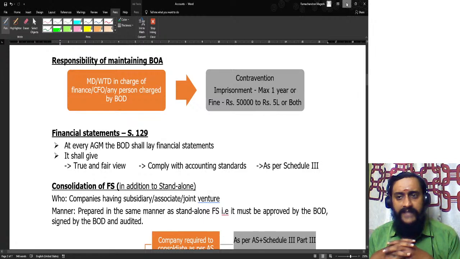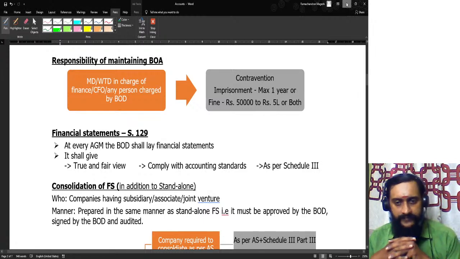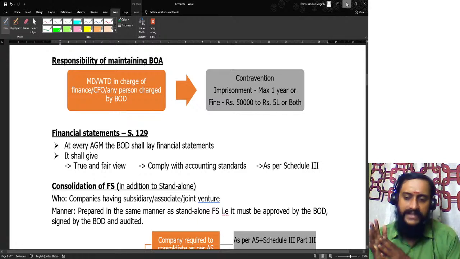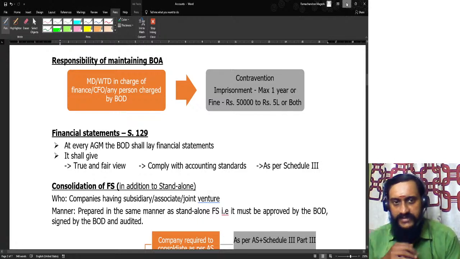Any whole-time director is not responsible in this matter. It is the whole-time director who is in charge of this matter. That whole-time director is the person who is responsible in this matter.